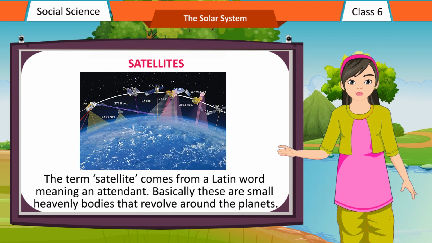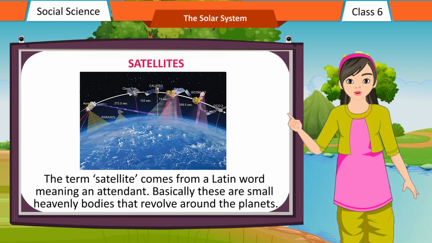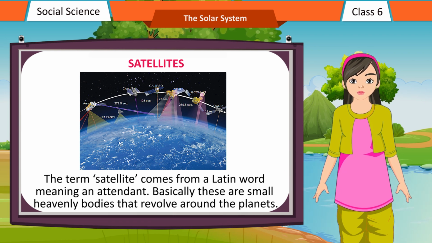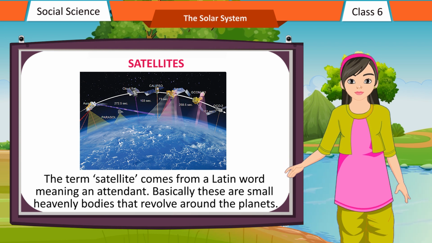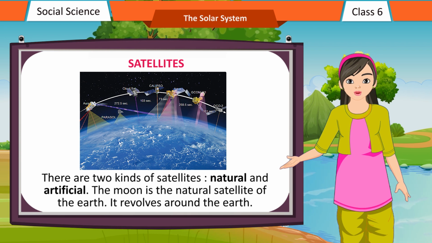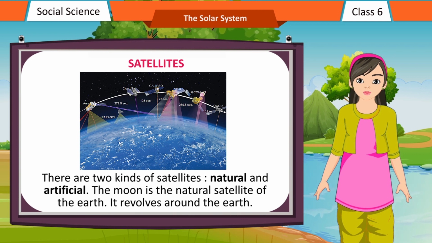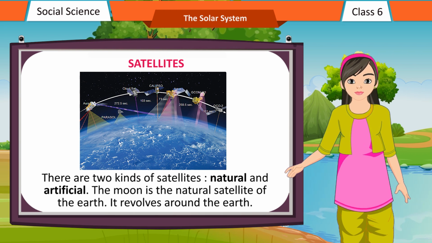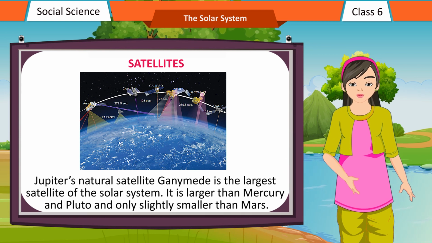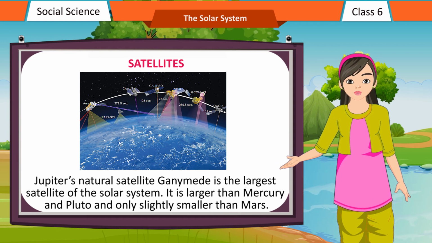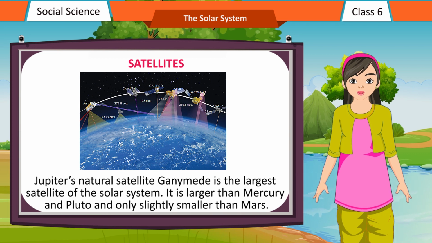Satellites. The term satellite comes from a Latin word meaning an attendant. Basically, these are small heavenly bodies that revolve around the planets. There are 2 kinds of satellites: natural and artificial. The Moon is the natural satellite of the Earth. It revolves around the Earth. Jupiter's natural satellite Ganymede is the largest satellite of the solar system. It is larger than Mercury and Pluto and only slightly smaller than Mars.